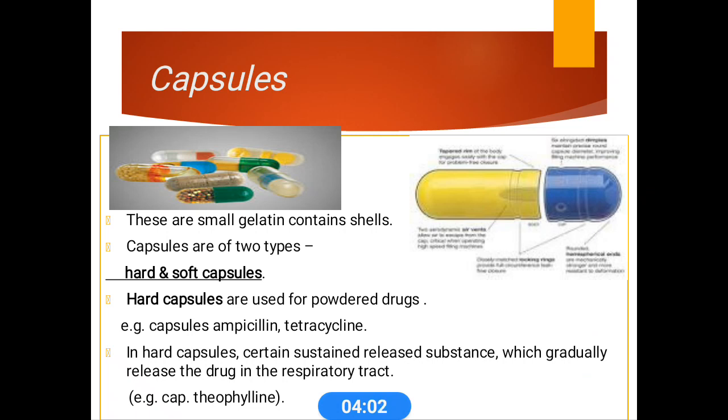Examples are ampicillin and tetracycline capsules. In hard gelatin capsules, certain sustained release substances are present that gradually release the drugs in the respiratory tract. Examples of these hard capsules are ampicillin, theophylline, tetracycline.